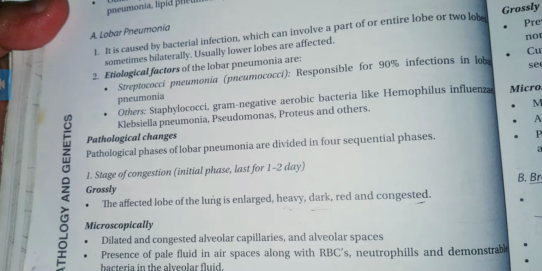Lobar pneumonia. It is caused by bacterial infection which can involve the entire lobe or two lobes, sometimes bilaterally. Here two lobes are involved, caused by bacterial infection. The lower lobes are usually affected. The etiological factor of lobar pneumonia can be Streptococcus pneumoniae. It is the main cause, pneumococci, responsible for 90% of infections in lobar pneumonia. And others can be Staphylococci, gram-negative aerobic bacteria like Haemophilus influenzae, Klebsiella pneumoniae, Pseudomonas, Proteus and others.